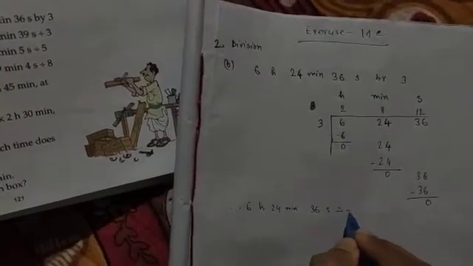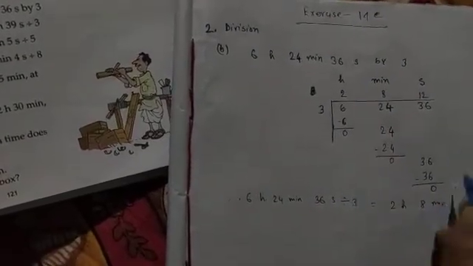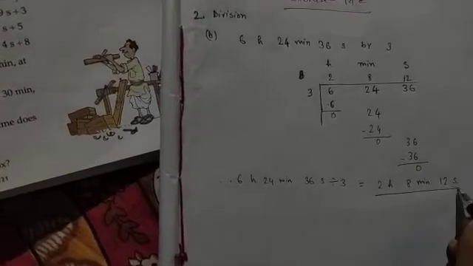So the answer is 6 hour 24 minute 36 second divided by 3 is equal to 2 hour 8 minute 12 seconds. Clear? This is our result. Understood? Okay, next example.